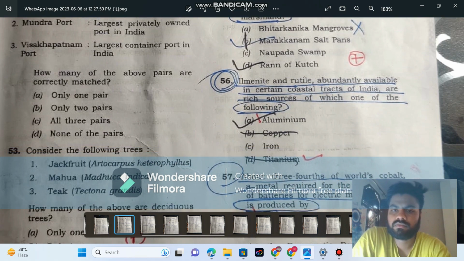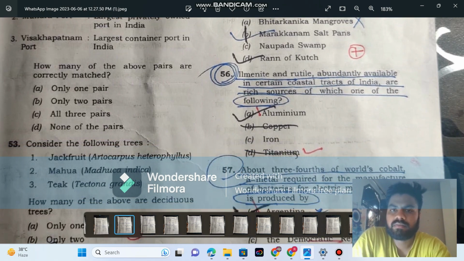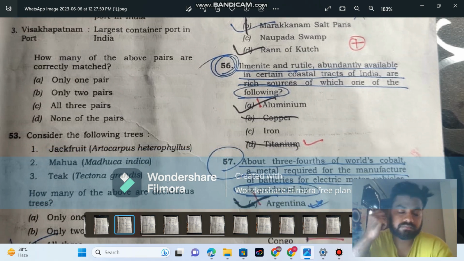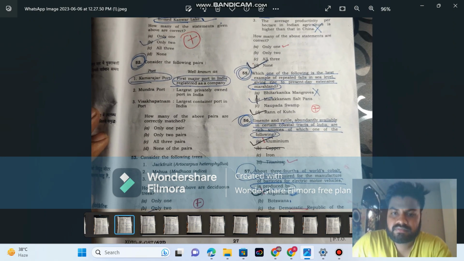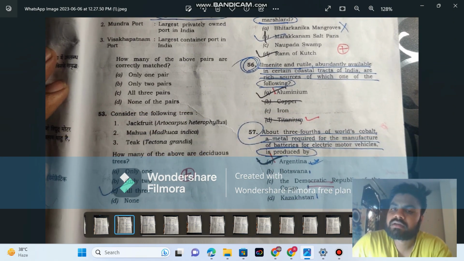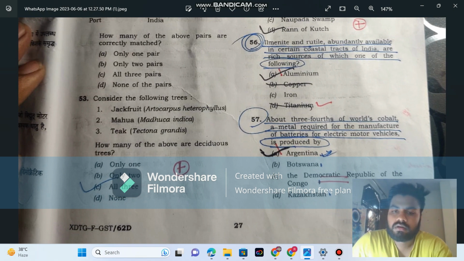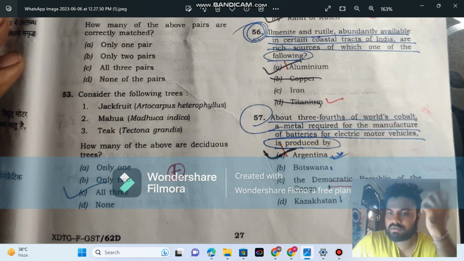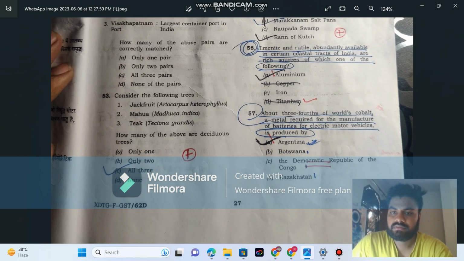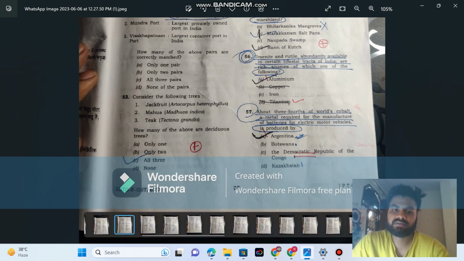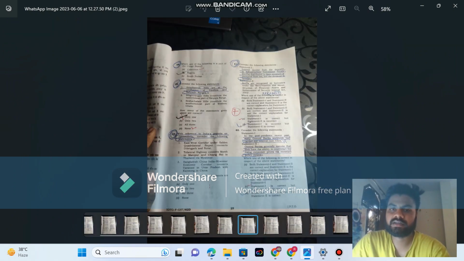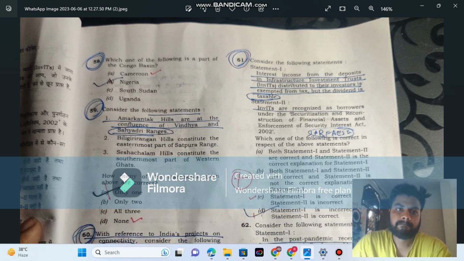you know what ilmenite and rutile. I marked it wrong because of some exam pressure, and titanium is the right answer here. And 57, I also marked it wrong, but in paper, in the timing I'm doing my paper. I know the correct answer is DRC only. But exam pressure is, guys, you have to meditate a lot to handle the exam pressure.